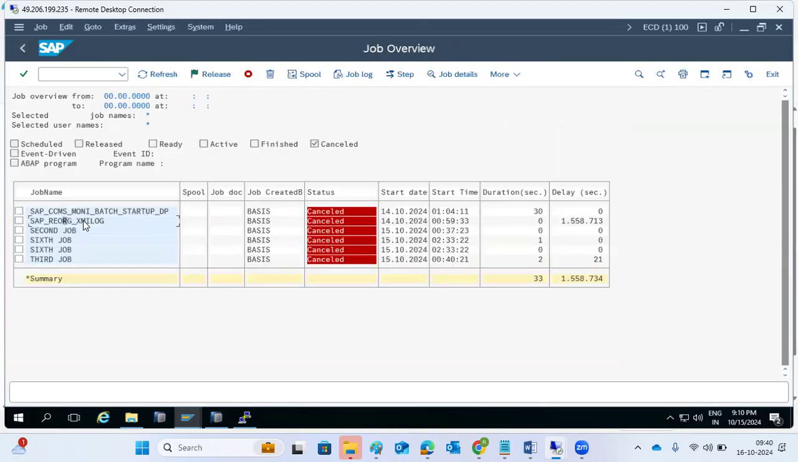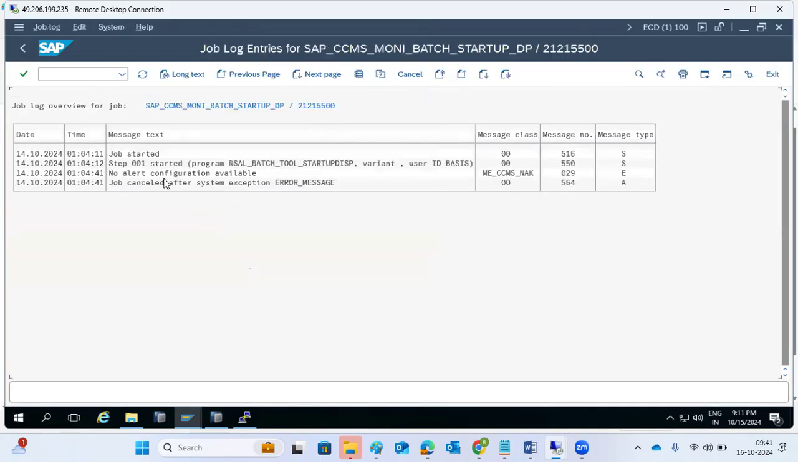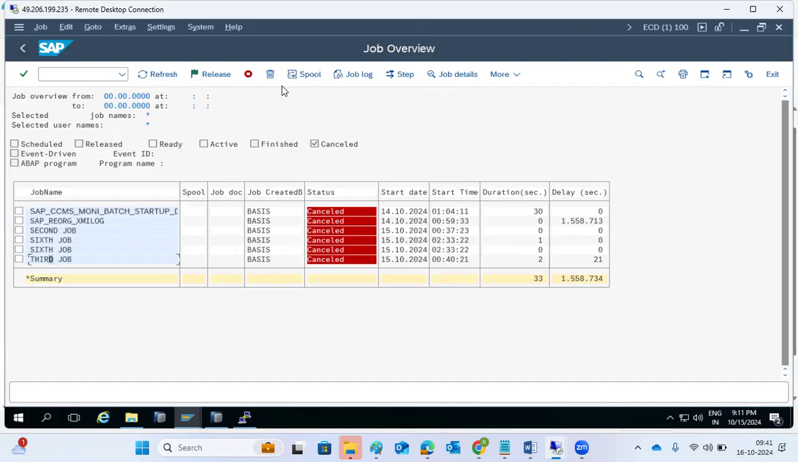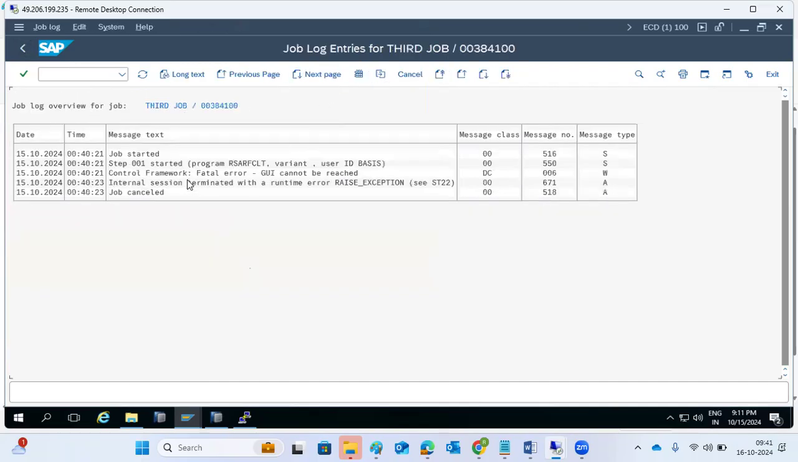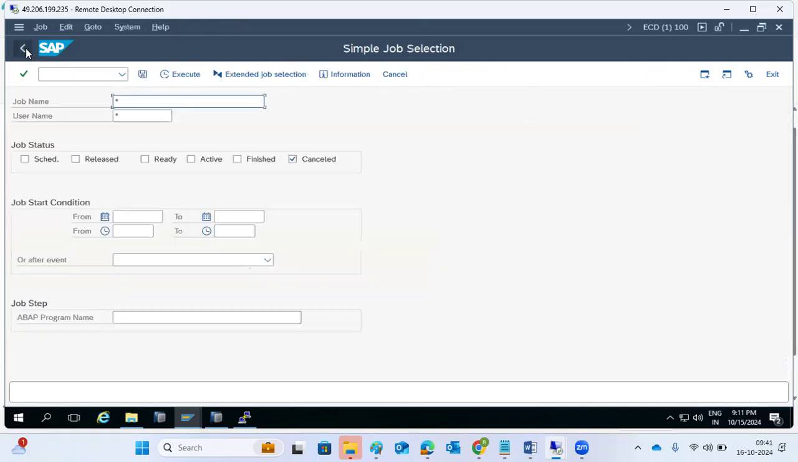So we need to check the incorrect timestamp, and we need to check the logs. Why? No alert configuration is available. Okay, so what is this job? Why did it fail? Okay, fatal alert, GUI cannot be. So this type of issues we may get.